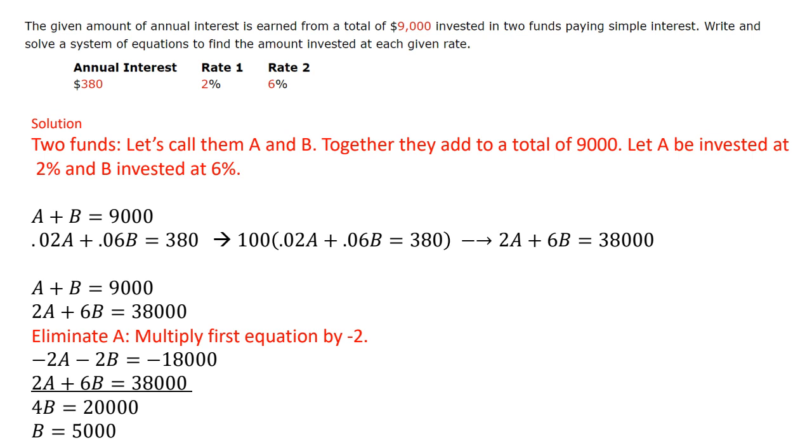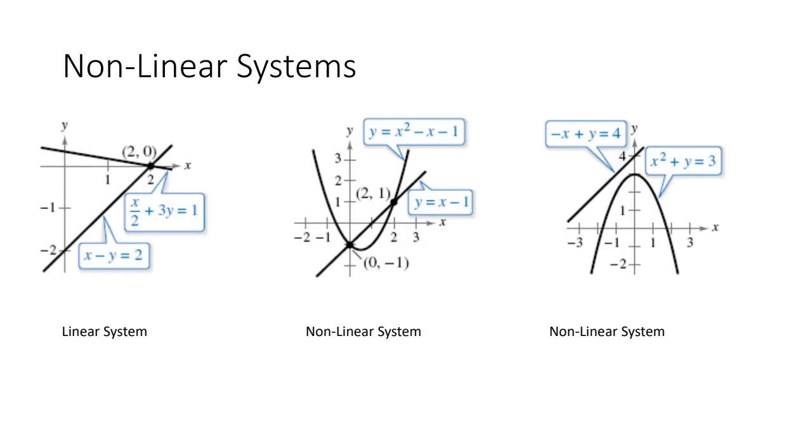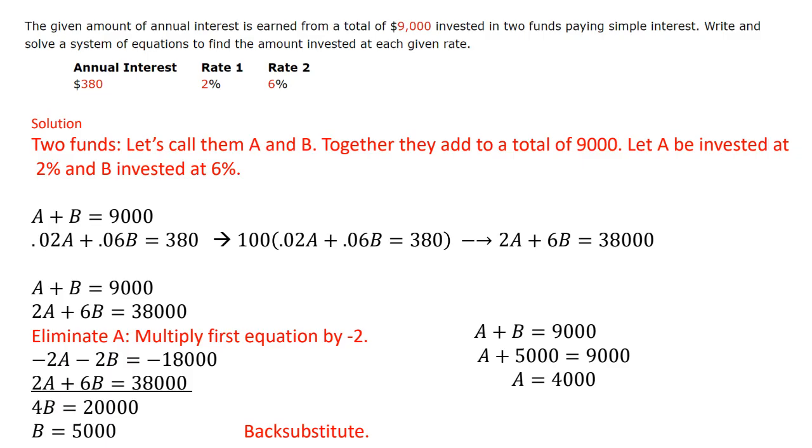Now, to get the value of how much I invested in investment A, well, that's hopefully easy to do. I'm going to do a back substitution into that first equation. So that first equation says A plus B equals 9,000. I know that B now is 5,000. To solve for A, I'm going to subtract 5,000 on both sides, which is going to give me 4,000. So again, this is an example of using real world applications and systems to solve.